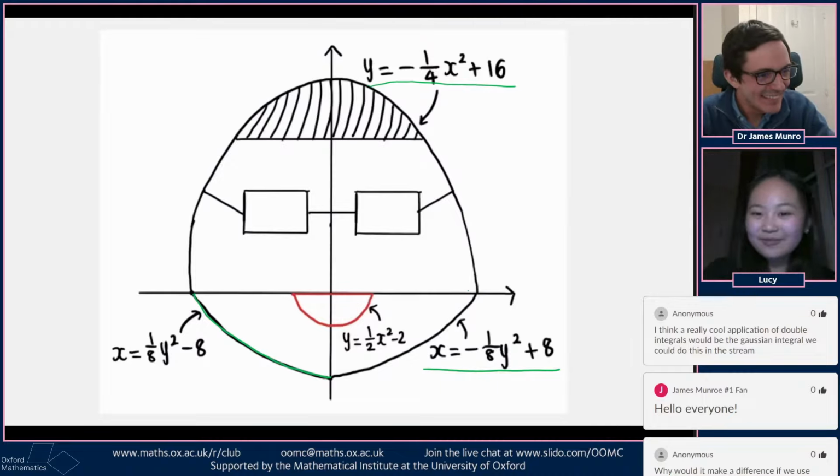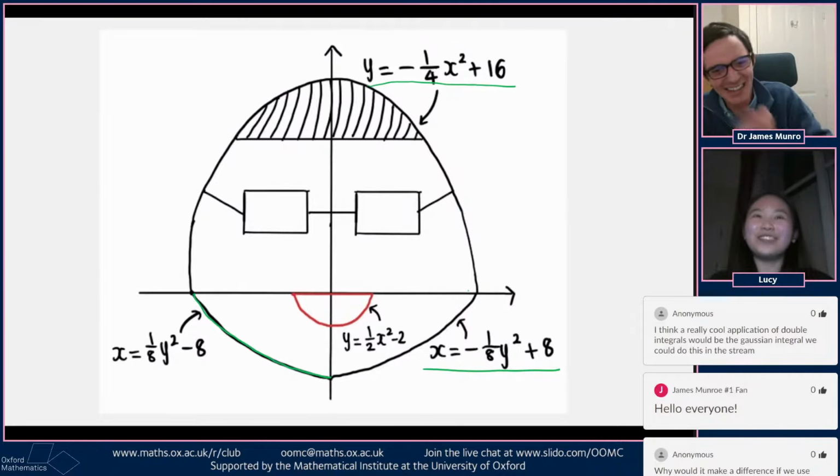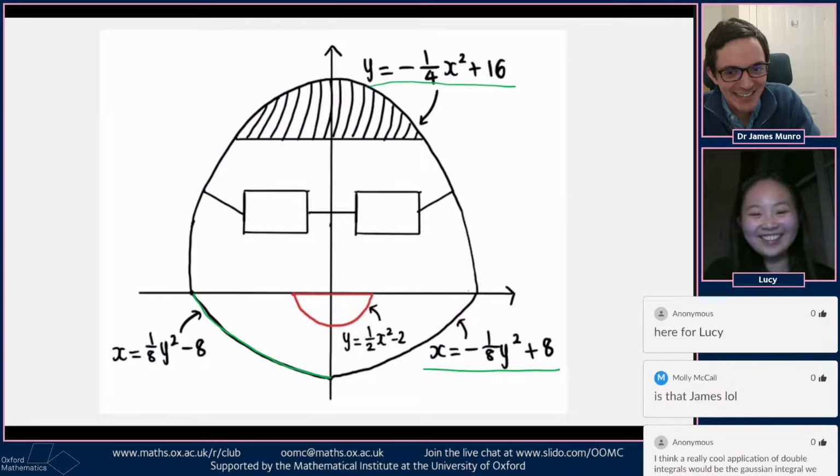And in case you can't tell, it's meant to be James. I should have filmed James' reaction the first time that I showed it to him, because he described it as, what did you say, a weird robot person? Yeah, like a weird robot person. And then I realised I was describing myself.